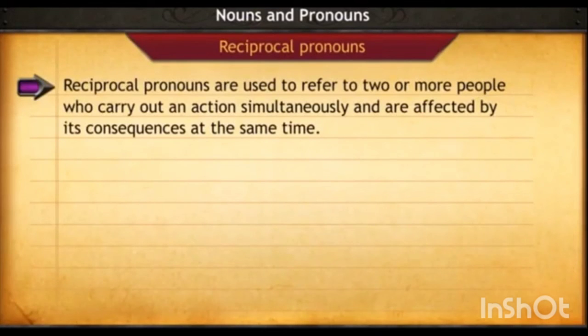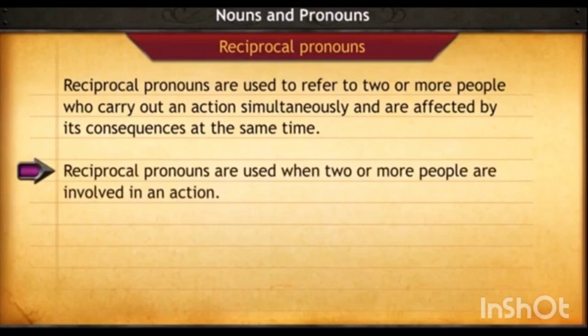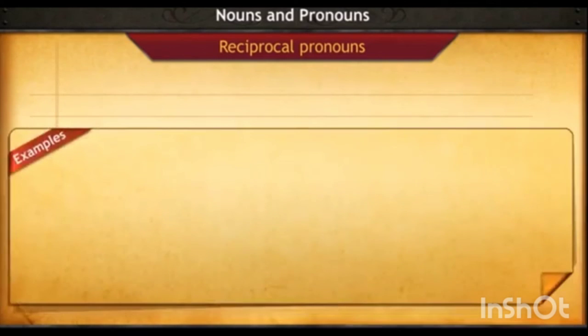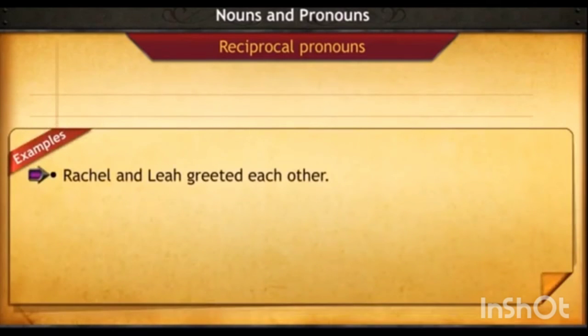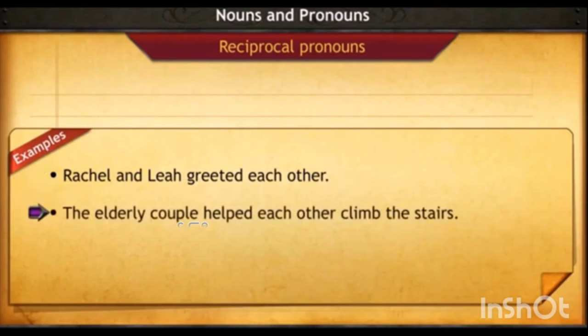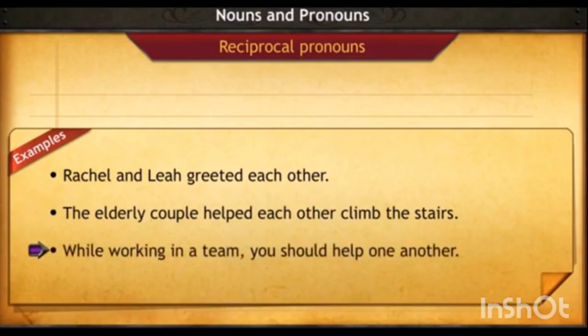Reciprocal pronouns are used to refer to two or more people who carry out an action simultaneously and are affected by its consequences at the same time. Reciprocal pronouns are used when two or more people are involved in an action. For example, Rachel and Leigh greeted each other. The elderly couple helped each other climb the stairs. While working in a team, you should help one another.